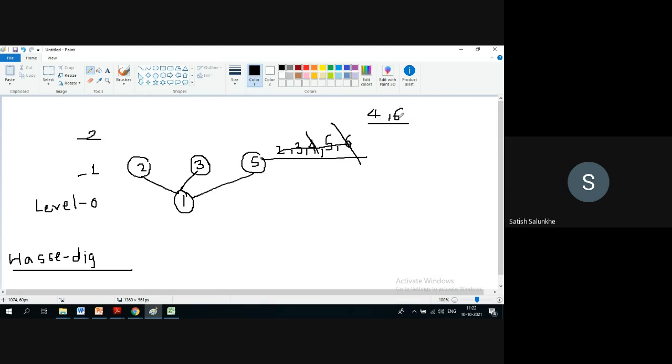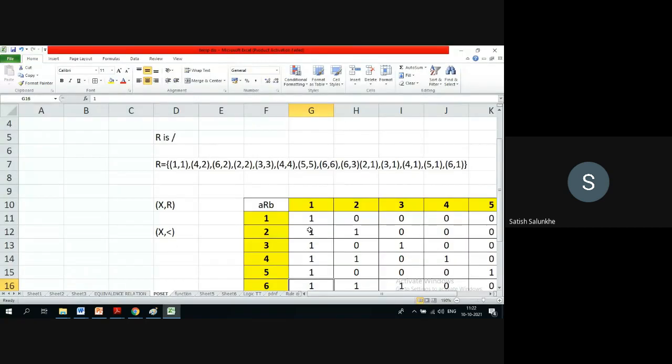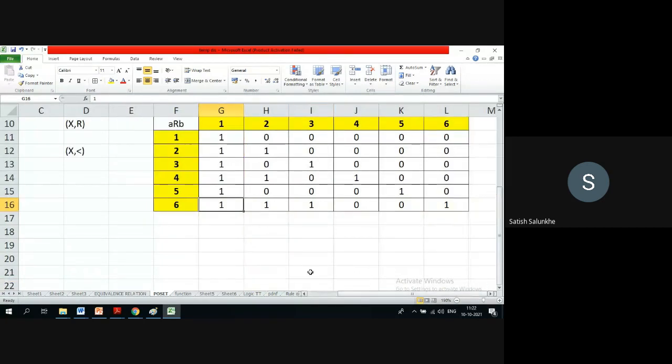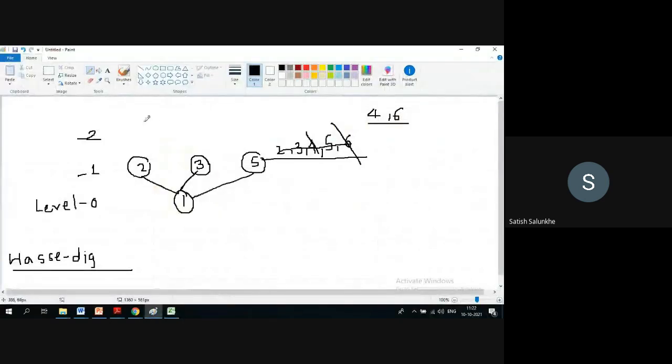Is 4 related to 6? No. Is 6 related to 4? No. So they are incomparable. So therefore they will come at level 2. And now 4 is related to whom? 4 is related to 2. That's it. It is not related to this.